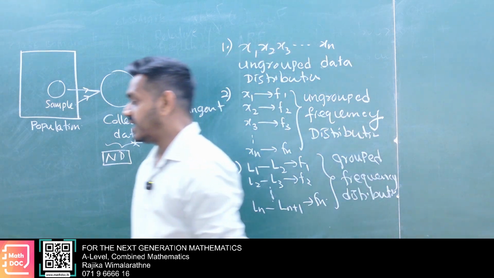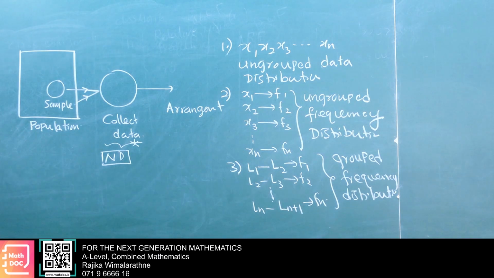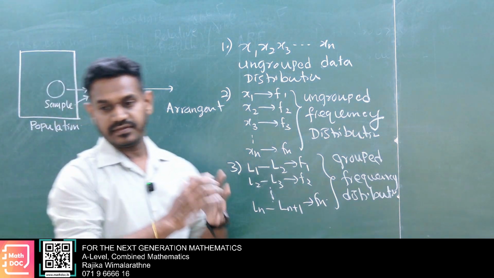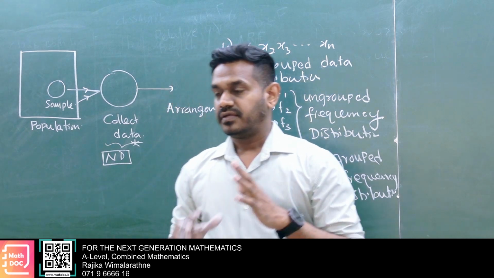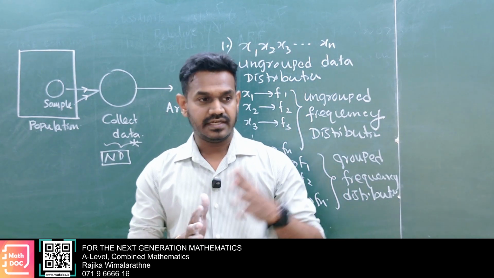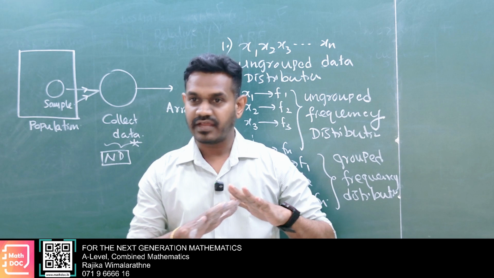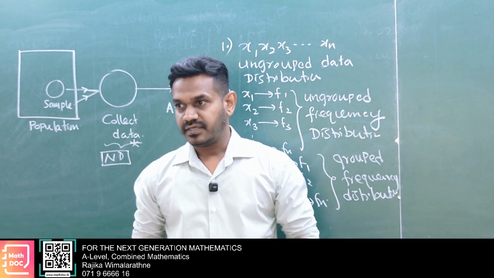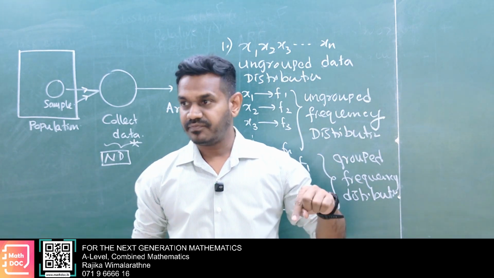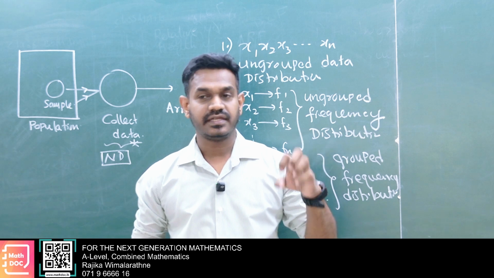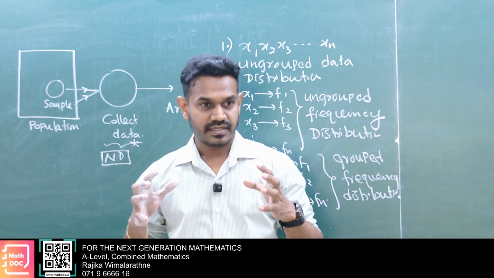Now we have a data set. Statistics means data collection, arrangement and analysis, but under A levels we don't have collection. To analyze, we have to calculate some parameters. We have two different parameter techniques.